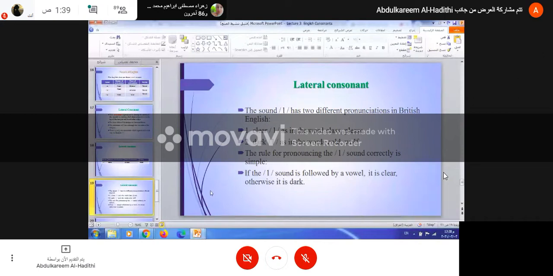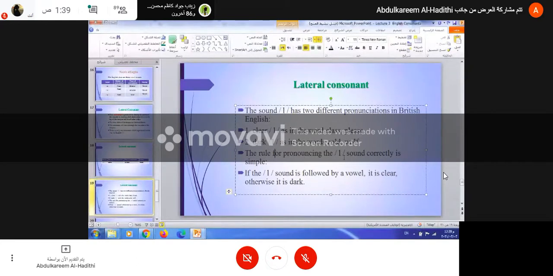It is pronounced as O. It is very easy. The rule is that the L is pronounced as clear L when it is followed by a vowel. If the L sound is followed by a vowel, it is clear.